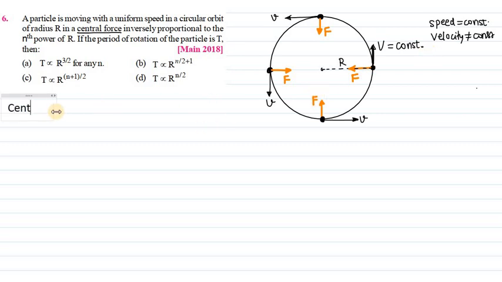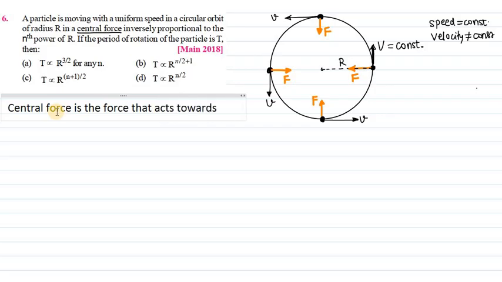But in general, central force is the force that acts towards a fixed point. In case of circular motion, that fixed point is the center. But in case of elliptical motion, like planets revolving around the sun, that fixed point is the focus of the ellipse. Anyways, in this question we are only having the circular path. So the force is always acting toward the center, that is the central force.